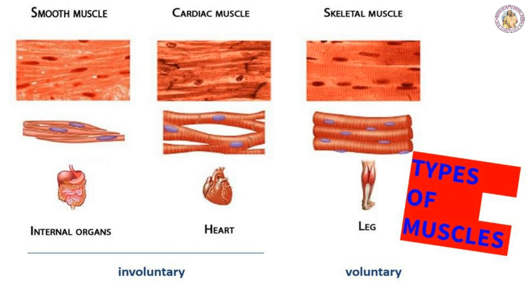The third one is cardiac muscles. Cardiac muscle's example is the heart, skeletal muscle's example is the leg, and smooth muscle's example is the internal organs like kidney, small intestine, large intestine, like that. Okay.